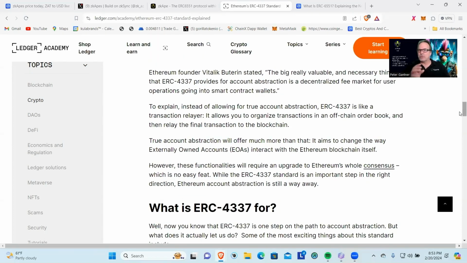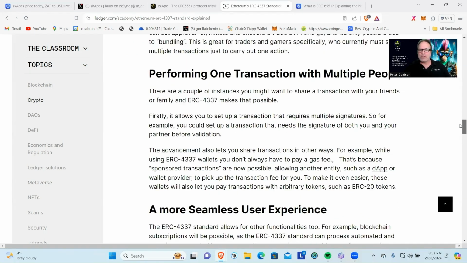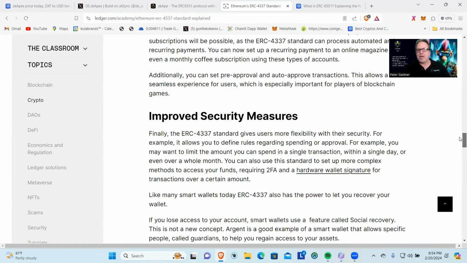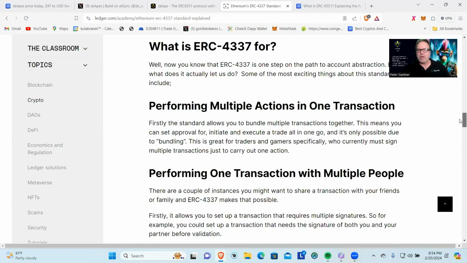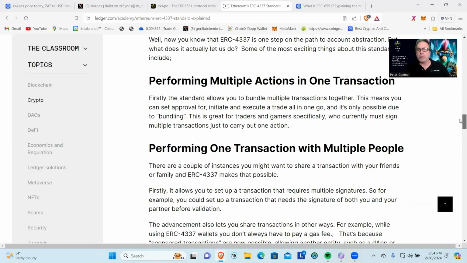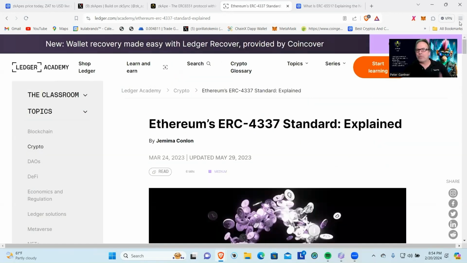It's super, guys. I get so frustrated with wallets that are out there right now that definitely we need to take the technology. So just like there was Bitcoin and then Ethereum created smart contracts, now that is moving into wallets, okay? So if we want to onboard a lot of people into the Web3 space, we need wallets with more capabilities. As a matter of fact, we need wallets that are going to act more like a traditional banking account. And that's one of the things that I believe will happen here. It's got improved security measures, a more seamless user experience, performing one transaction with multiple people, performing multiple actions in one transaction. So again, these are capabilities that would help improve the experience over using traditional banking accounts, traditional money.